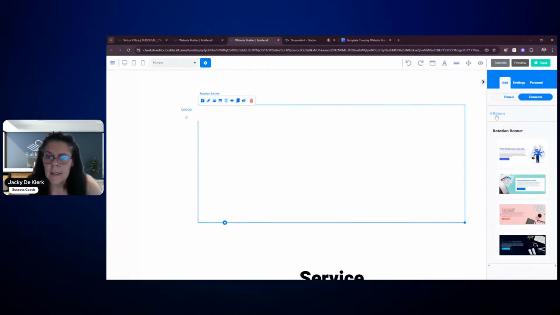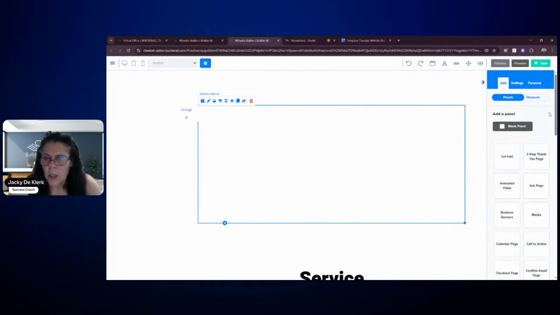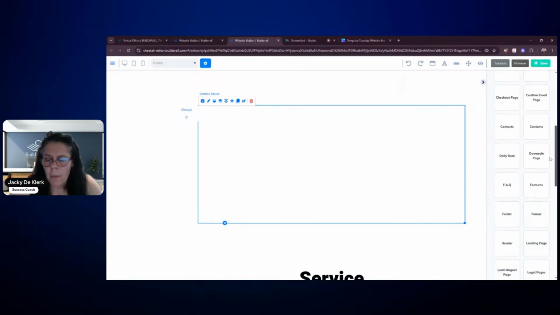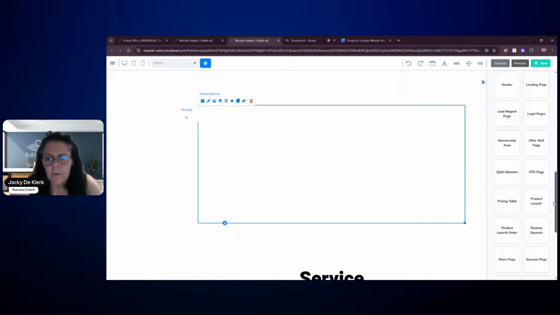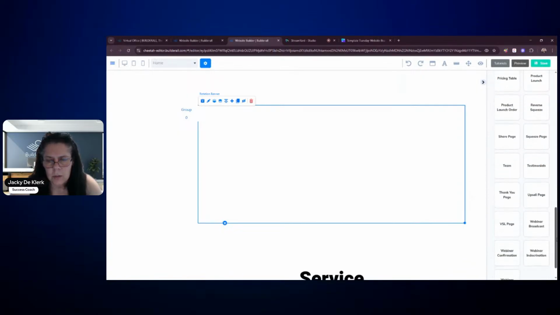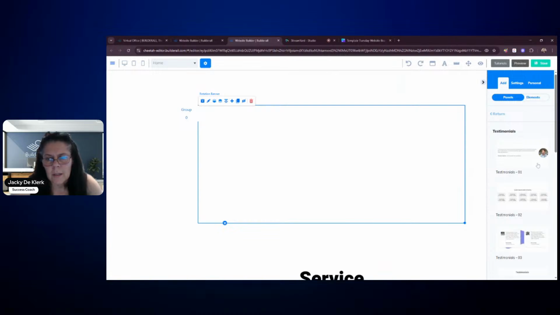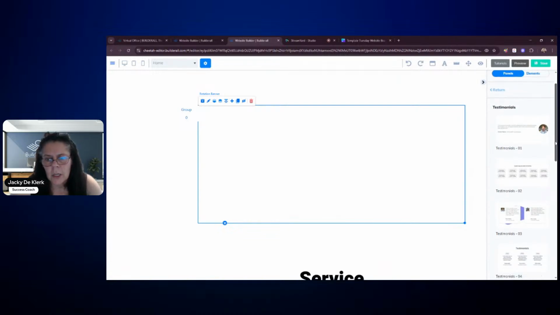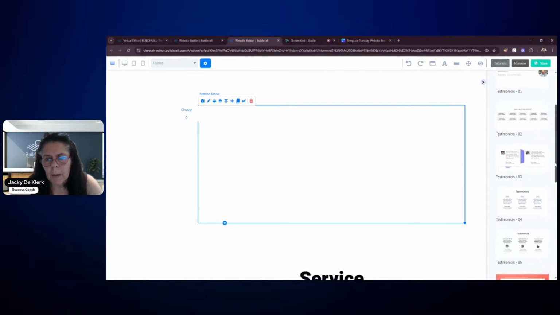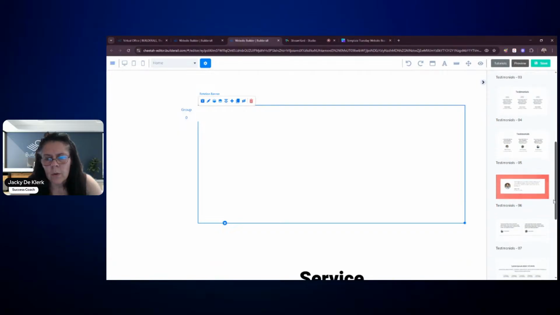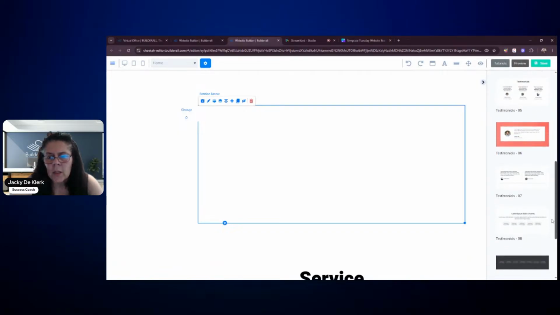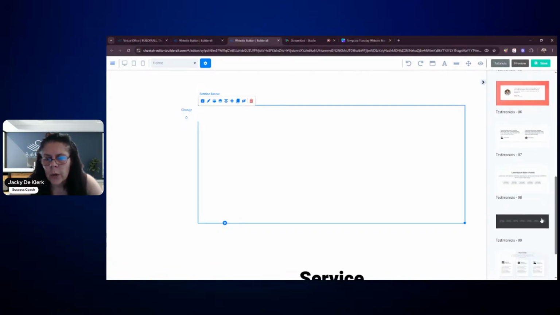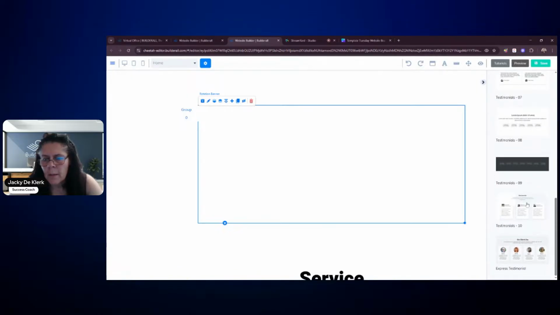And then underneath the panels, you will find that we've got testimonial panels here. You really don't have to reinvent the wheel and try to figure things out yourself. You can use the shortcuts that are currently available to you. So you can see here under the panels with testimonials, there's a variety that you can choose from. So we know that we saw earlier, it's something similar to this that we can add.